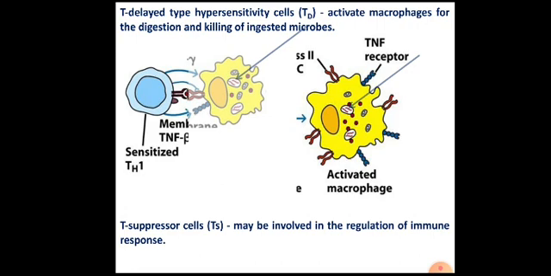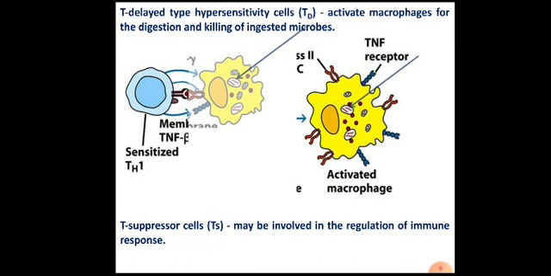Then the next one is T suppressor cell. T suppressor cells are involved in the regulation of immune response. So whatever we have seen so far, the role of B cells and the role of T cells, there has to be some regulation.